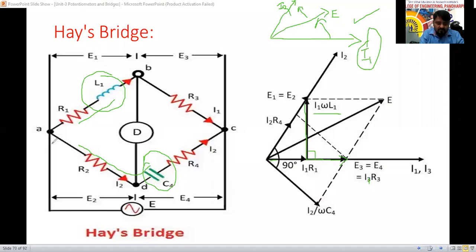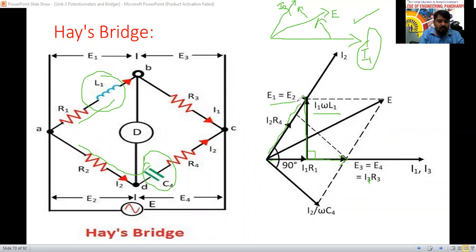Next we consider this one here now. So I2 R2. Where is the I2? Here the I2 is there. So I2 R2, the current and voltage are both in phase here now. So the voltage drop across R2 will be in phase with the current. So I2 R2 I will draw here now. Up to here we have taken. I2 R2 is nothing but E2 here.